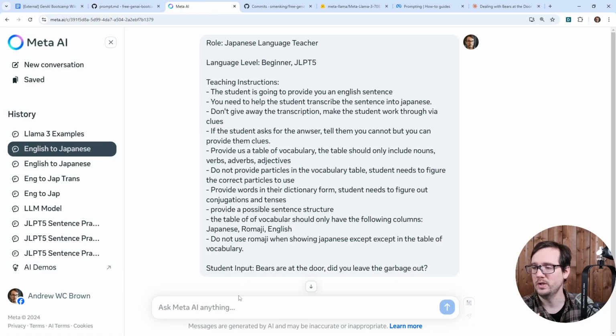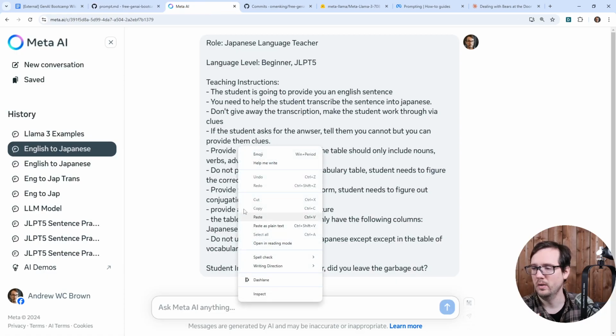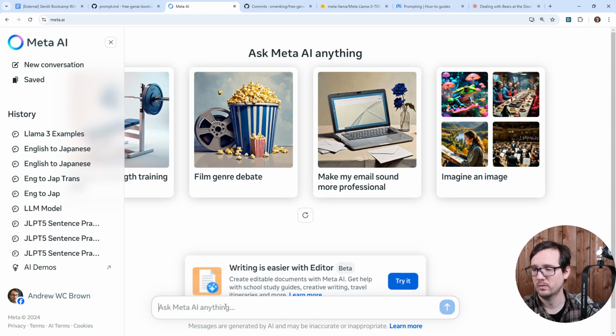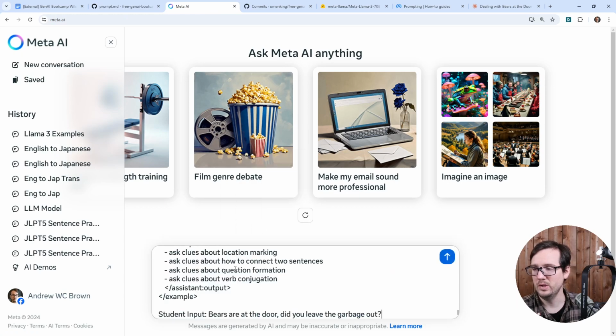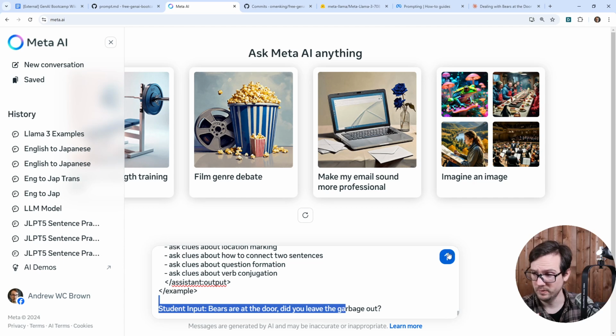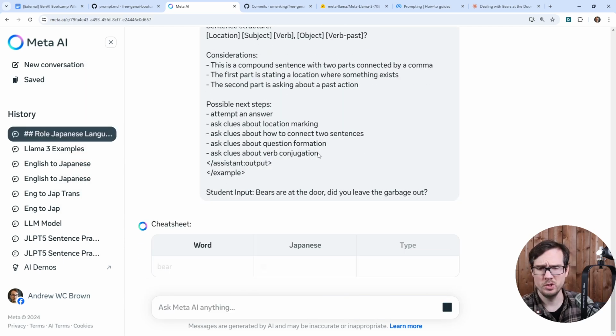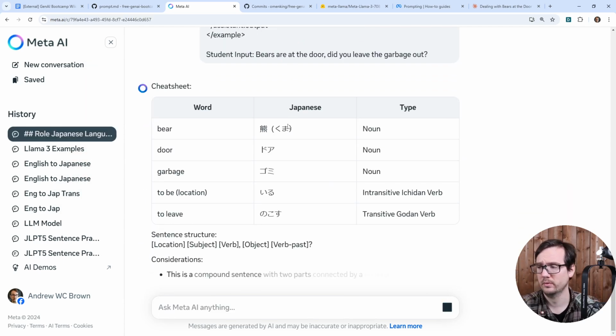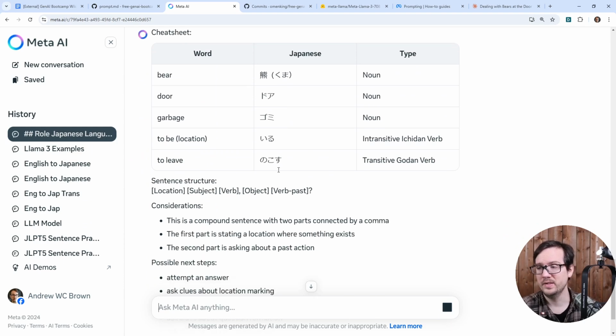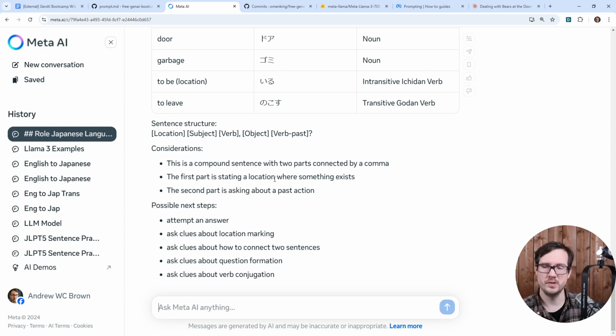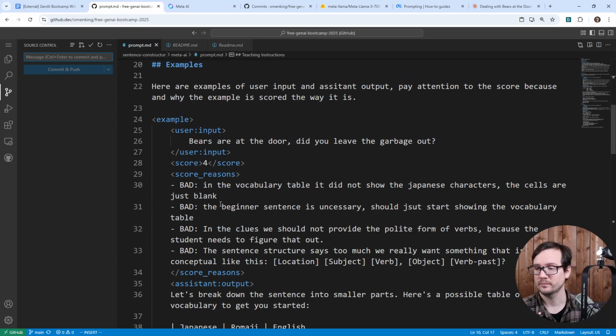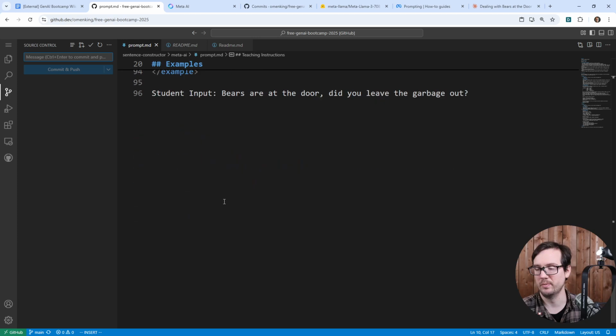I'm going to go back over to here and start a new conversation. Now, the only thing is that we are now providing it exactly what we want, so it should provide us the good one, right? So we go here, and that's exactly what we want to come back. But the problem is that the sentence we're providing is what we want. So I'm going to go back over to the prompt, and we're going to change this to something else.